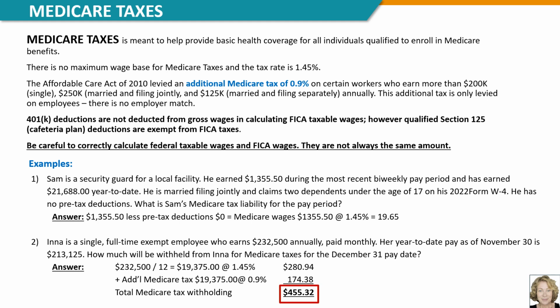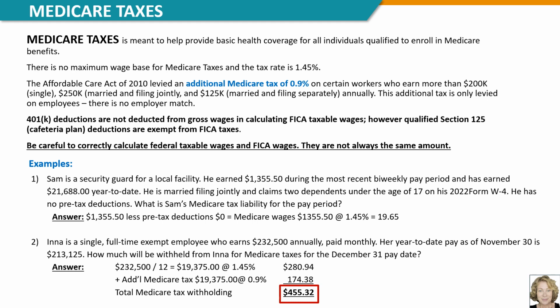In the second example, Ina is a single full-time exempt employee who earns $232,500 annually and is paid monthly. Her year-to-date pay as of November 30th is $213,125. How much will be withheld from Ina for Medicare taxes for the December 31st payday?